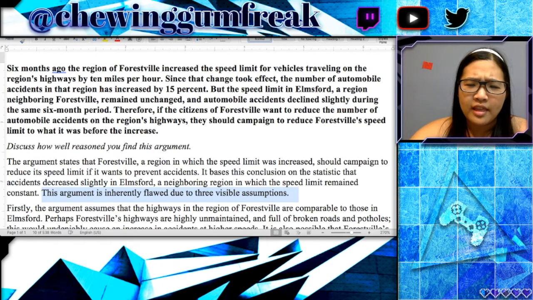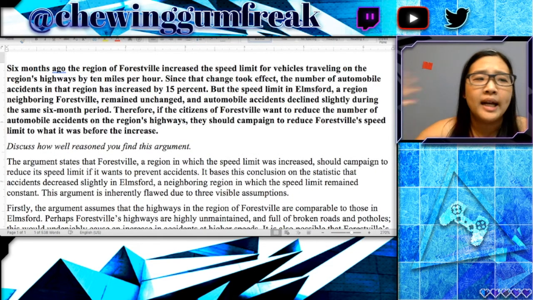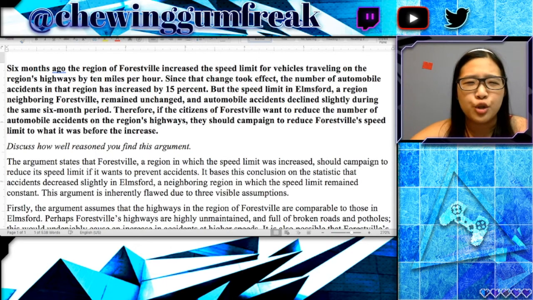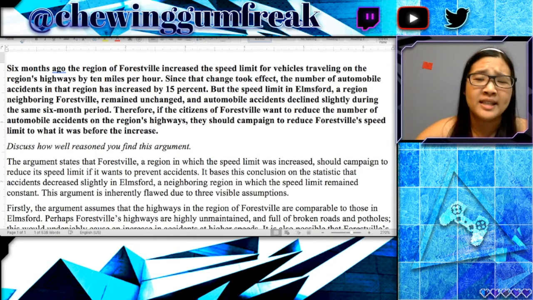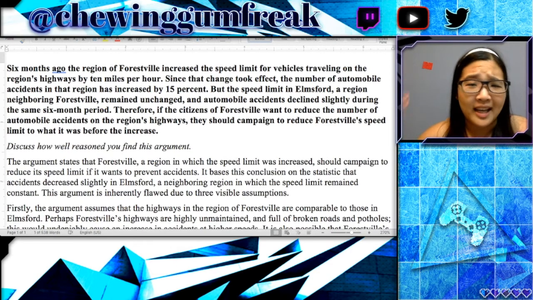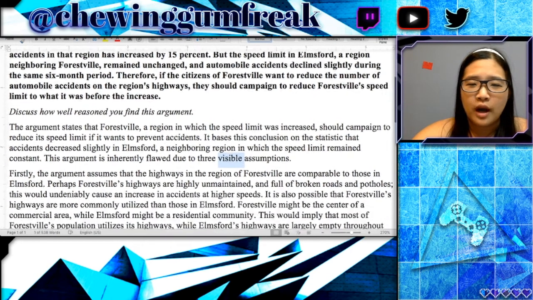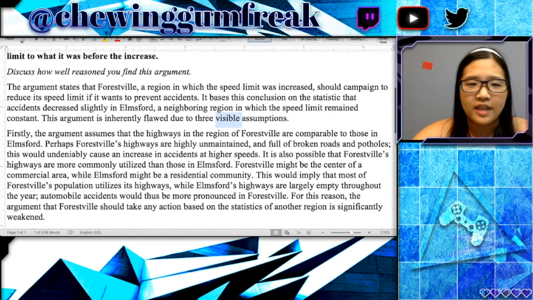I also think this word here, visible, is a bit awkward. Assumptions are really not visible things. So because of that, I would try to choose something else, or just say three assumptions, comma, X, Y, and Z. So let's move on to the meat of the argument here.